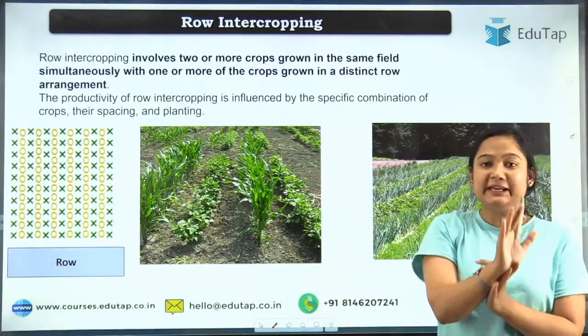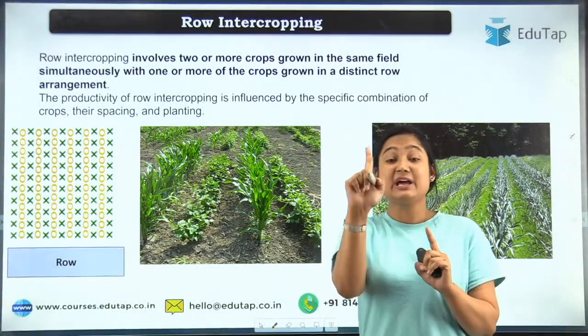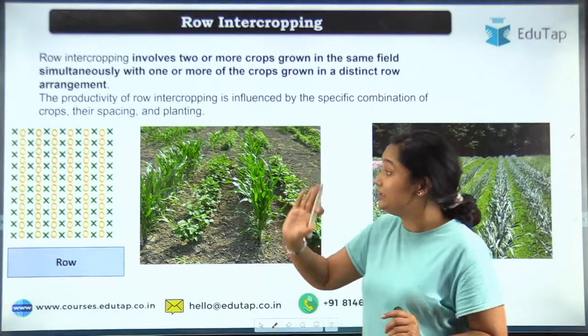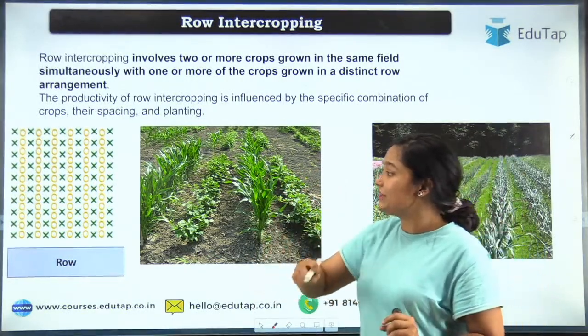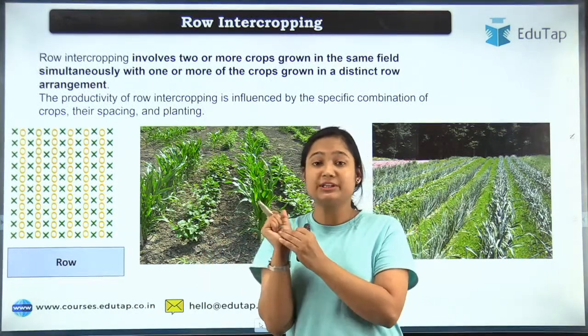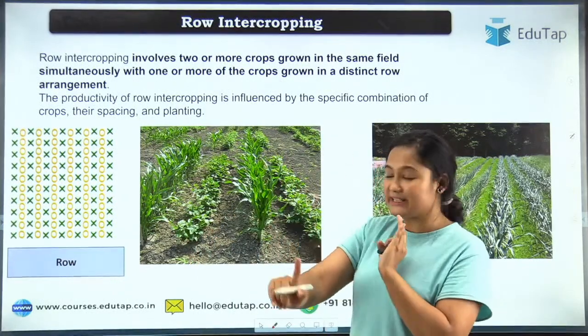Now be very careful. In mixed cropping, what did we do? Wherever you see the word intercropping, it means more than one crop is there in the field at one time, so that becomes intercropping. Now intercropping is clear. Now moving to the types. When you are randomly mixing the seeds, you randomly take seeds of 2 or 3 crops, you just randomly mix them. There is no pattern, no arrangement, so that is mixed cropping.